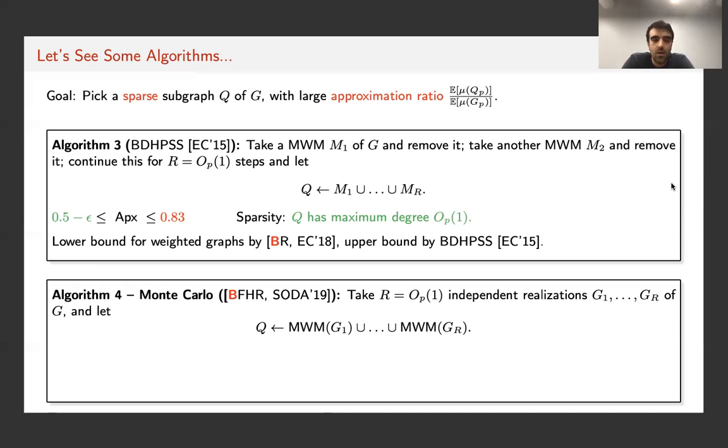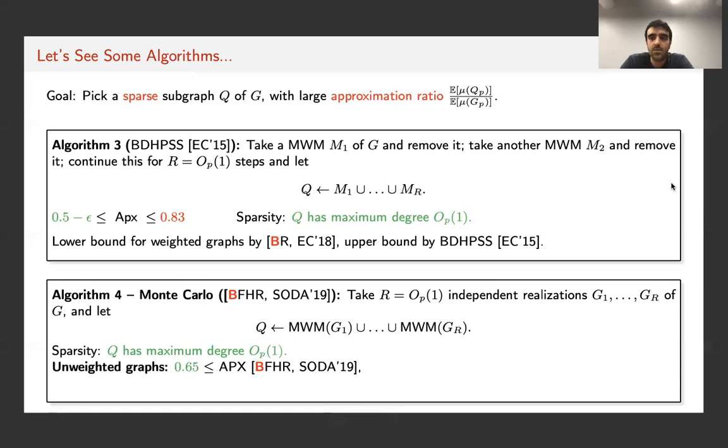Okay. So for this simple Monte Carlo algorithm, we again have the same guarantee on the sparsity. So long as R is small, we have a sparse subgraph. In terms of the approximation ratio, in our SODA 19 paper, we showed that if the graph is unweighted, this algorithm obtains a 0.65 approximation. And later in a STOC 20 paper, we showed that the approximation ratio of this algorithm for unweighted graphs is actually 1 minus epsilon, but again, this epsilon will appear somewhere in R.